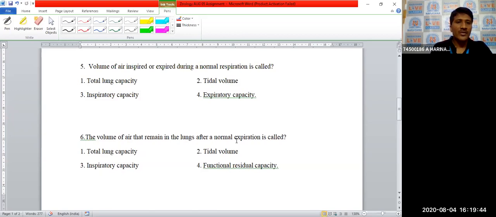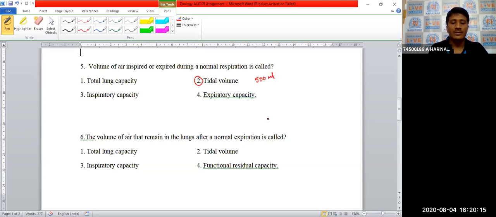Next, fifth question. The volume of air inspired or expired during a normal respiration is called tidal volume. What is TV here? The volume of air inspired or expired during a normal respiration is called tidal volume. The average tidal volume is around 500 ml.